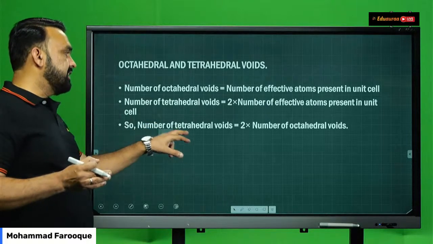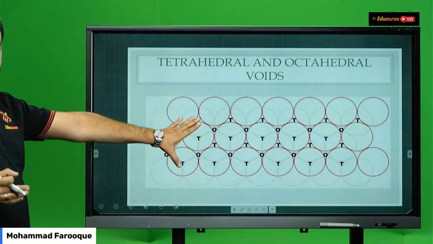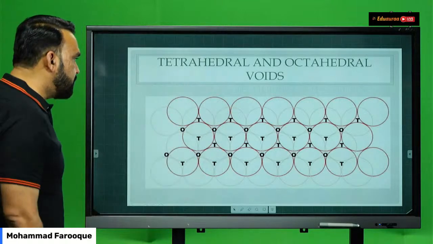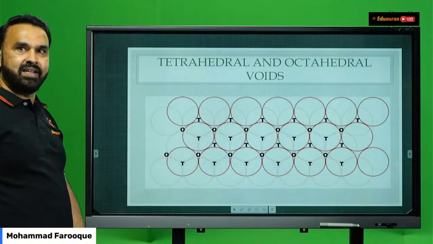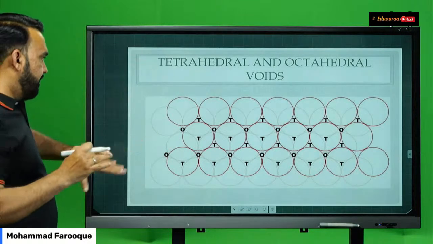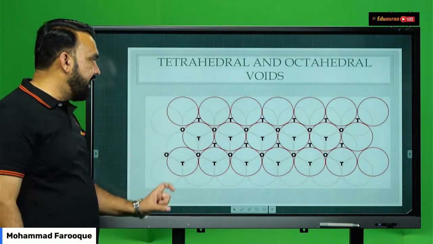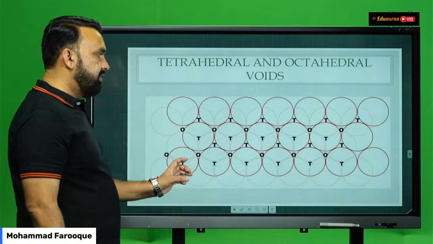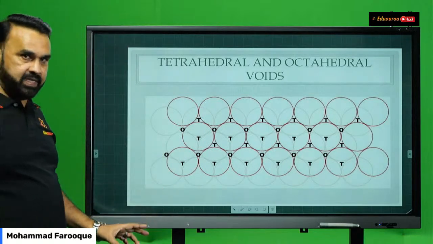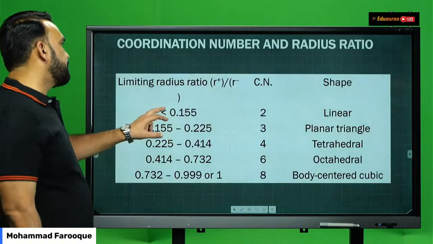Number of tetrahedral voids is equal to 2 times the number of octahedral voids. This slide shows you very nicely the three-dimensional arrangement, which is only one side. You can see in one side horizontal, where they show T and O, the space of the gap, where they're showing the tetrahedral and the octahedral voids very nicely. The empty space is leading to the tetrahedral and octahedral voids.